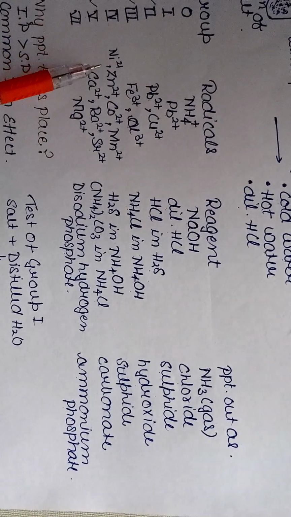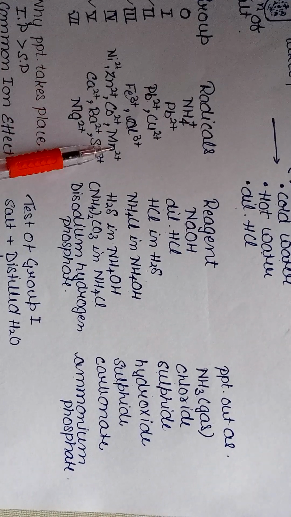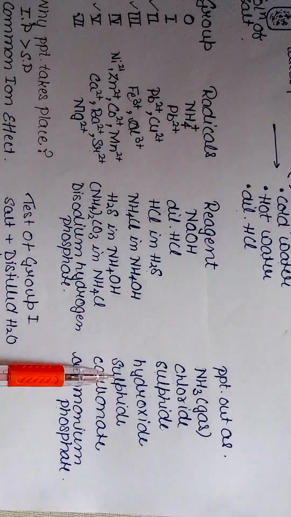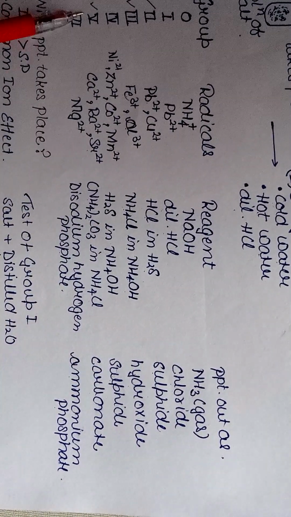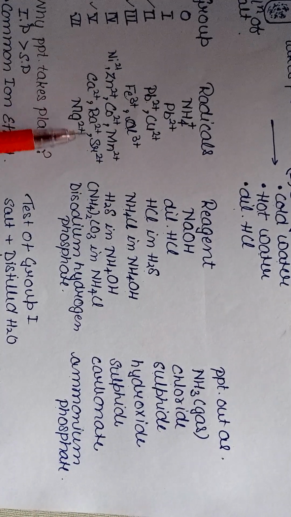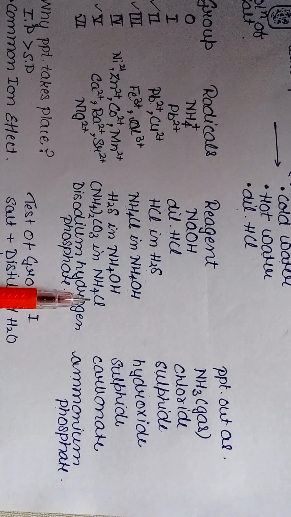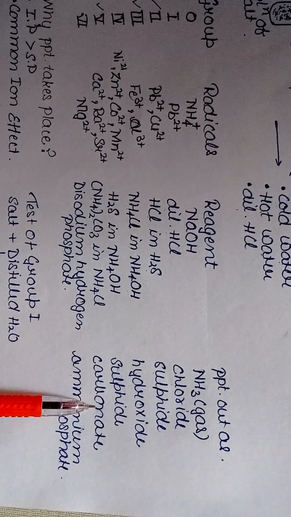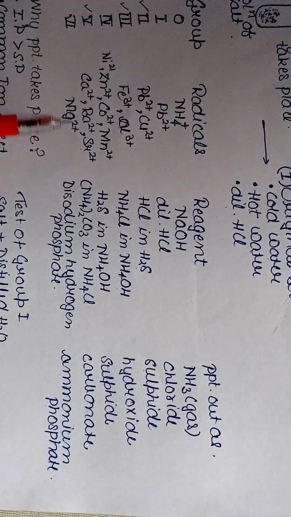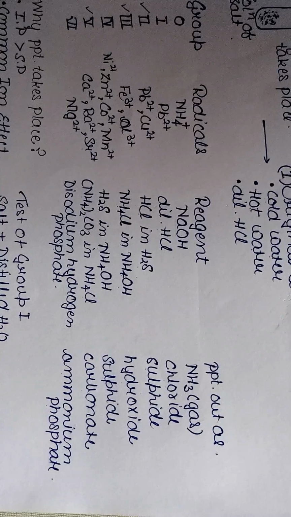The fourth group contains the radicals nickel, zinc, cobalt, manganese, whose reagent is NH4OH in H2S, which will precipitate out as sulfide. The fifth group contains Ca2 positive ion, Ba2 positive ion, Sr2 positive ion. Its reagent is (NH4)2CO3 in NH4Cl, which will precipitate out as carbonate. The sixth group contains the Mg2 positive radical, and its reagent is disodium hydrogen phosphate. It will precipitate out as ammonium magnesium phosphate.